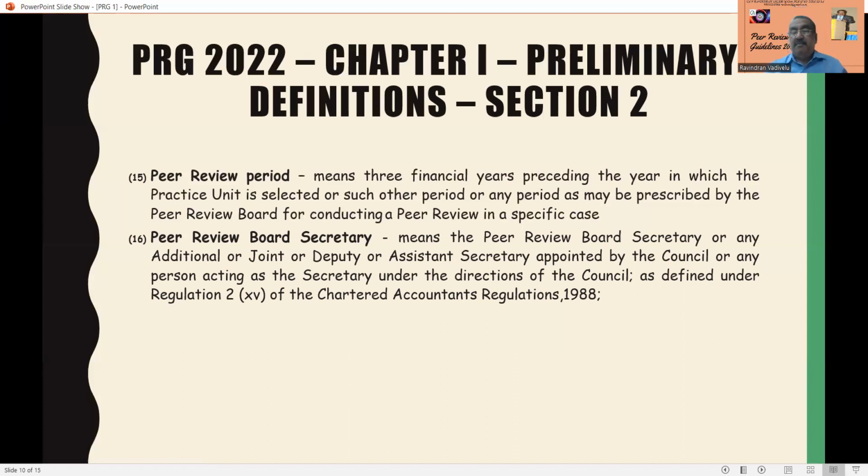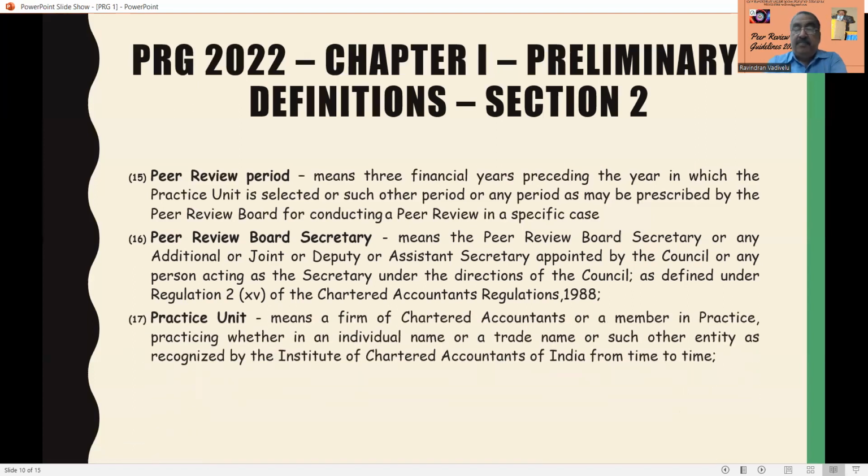It means peer review board secretary or any additional or joint or deputy or assistant secretary appointed by the council, or any person acting as secretary. So the secretary can also be appointed directly, or an additional, joint, deputy or assistant secretary can also act as secretary of the peer review board under the direction of the council, as defined in regulation 215 of the Chartered Accountants Regulations of